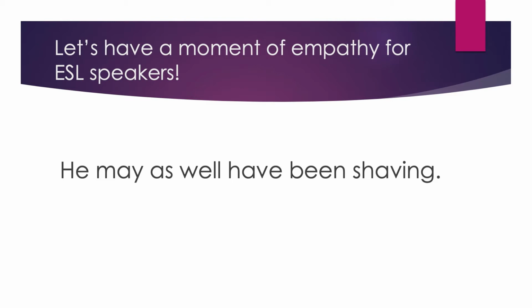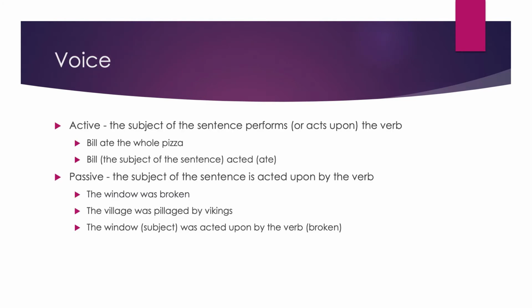There's one more modification to verbs that, in some languages, gets inflected with morphemes. That's the voice of the verb, active or passive. In English, I suppose we got to the point where adding auxiliaries and modals to the verb got to be too much. We resorted to changing the word order. In the active voice in English, the subject precedes the verb. The subject is the actor and the verb is the act. If we want passive, we move the direct object to precede the verb and add to be in front of the verb. So any clause that can be completed by Vikings is a passive voice.